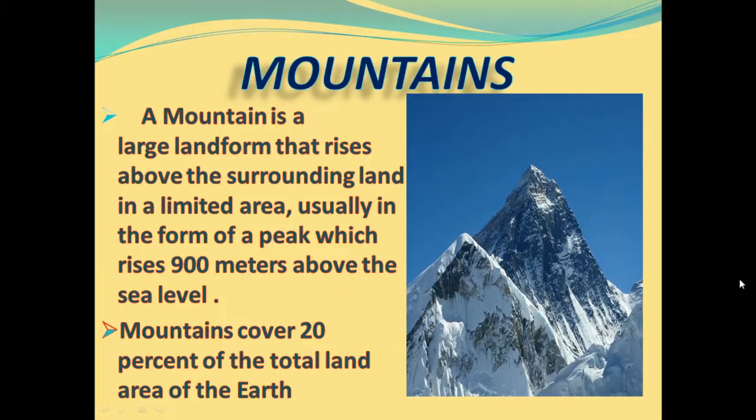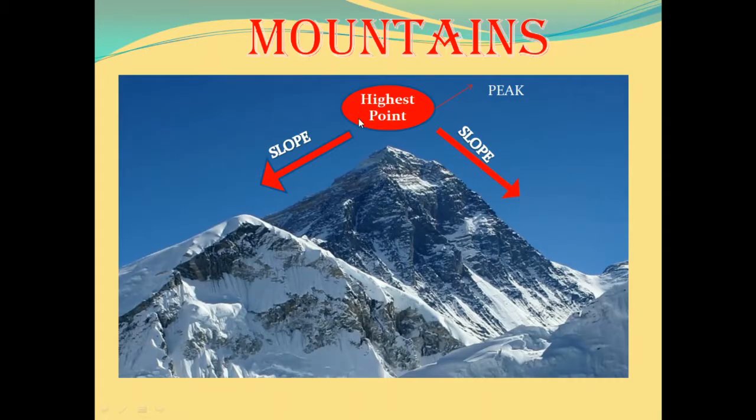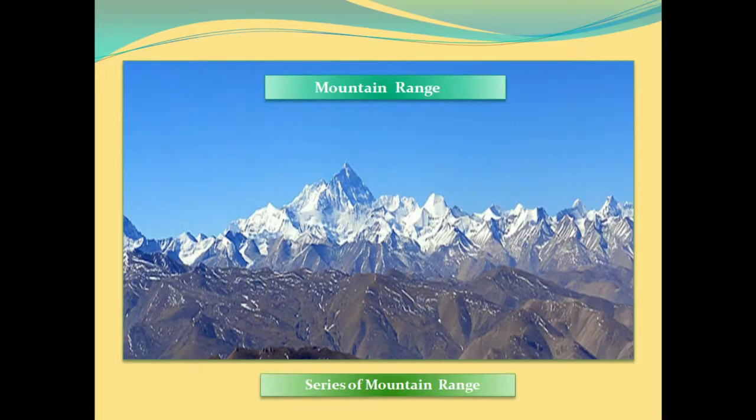So you see, these are the mountains. Mountains are very big and enormous and are very tall. This is the highest point of the mountain and the slope here is very steep. And this point is known as a peak. When we see the mountains in a series, then this is called a mountain range. The series of mountains is called a mountain range.